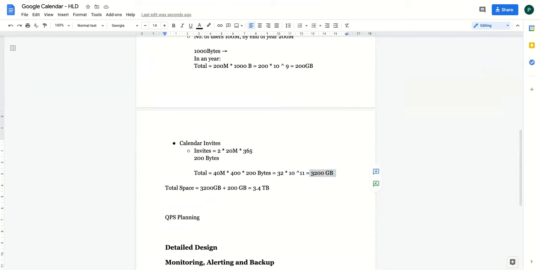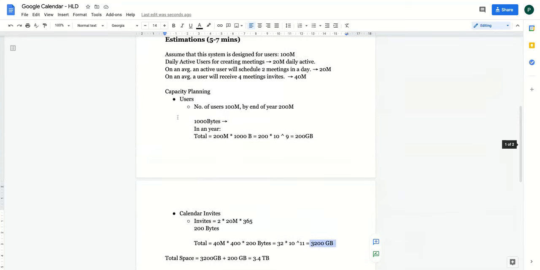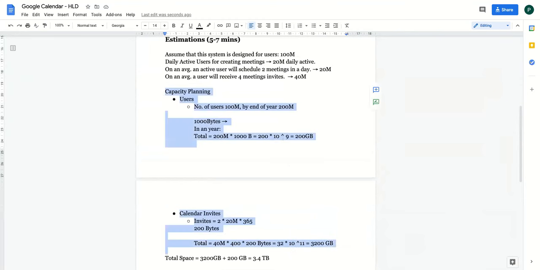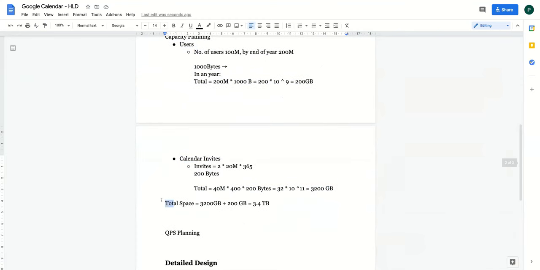There is something wrong. Yeah, we'll come on to our applications and everything, and we'll come on to backup as well. Don't worry about that. This is the space which we need for the real traffic. And if you create more applications, then we'll definitely need more space. So let's say if you're creating 5 applications, then you can simply say 3.4 into 5. So that will be the replication.